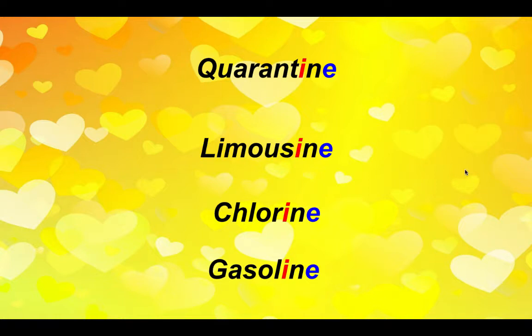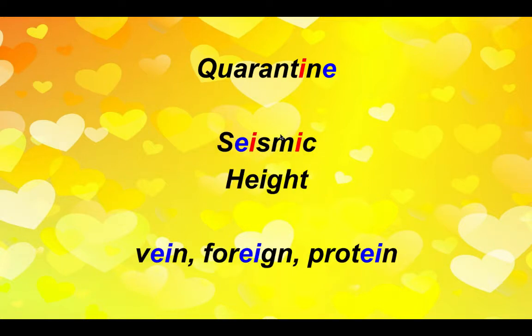Now, I also wanted to address another word in our list that was a little bit interesting. We've looked at quarantine, I wanted to have a look at this word here, seismic. Now, originally, we just highlighted this grapheme here, and we said, well, it makes a long I sound, but in actual fact, it's not just the letter I that's making that.